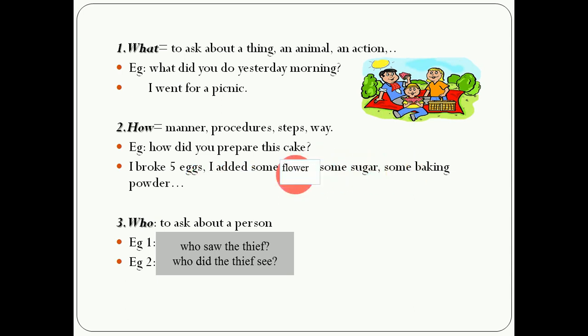some baking powder, etc. Okay, I can also use it to ask about a way. For example, how can I get to the post office? If I answer, I would say go straight ahead, turn left, turn right. Okay.